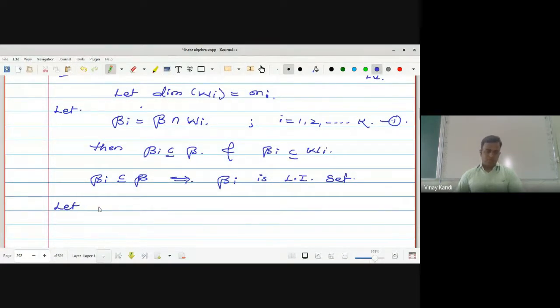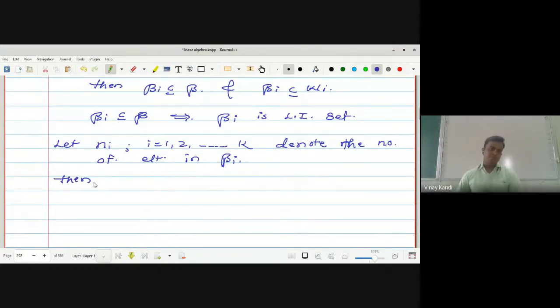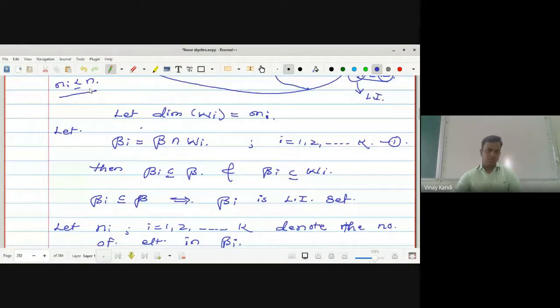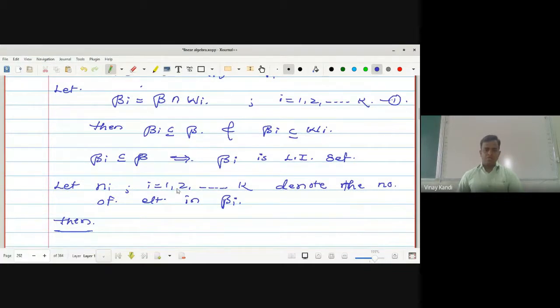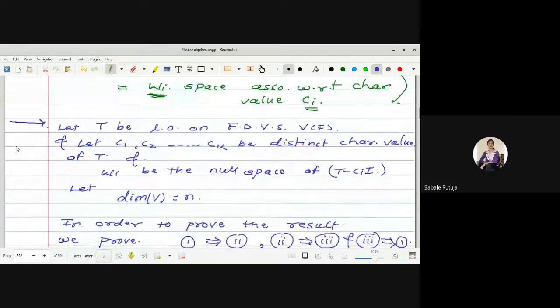Let n_i, for i equal to 1, 2, up to k, denote the number of elements in beta_i. Sorry, what did we take here, not n but m. The dimension of Wi is equal to m_i. What did we assume here? The dimension of Wi is equal to m_i.